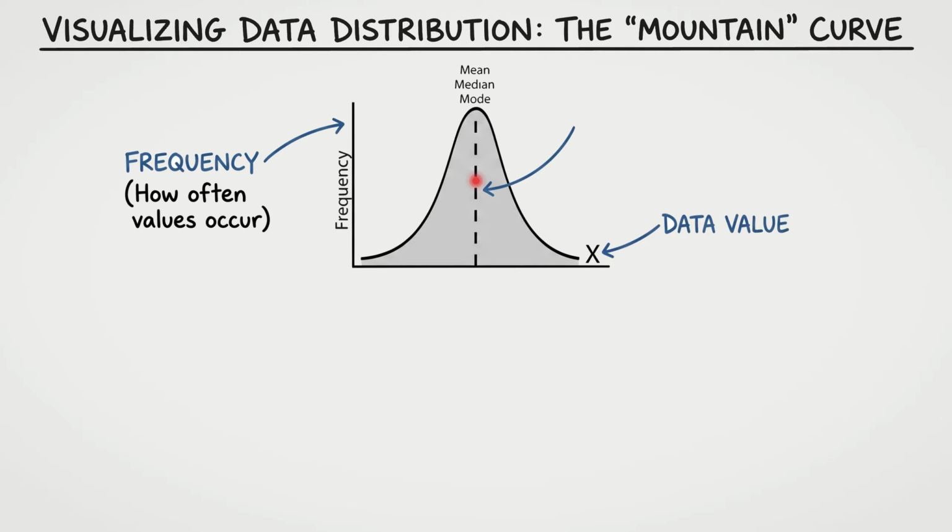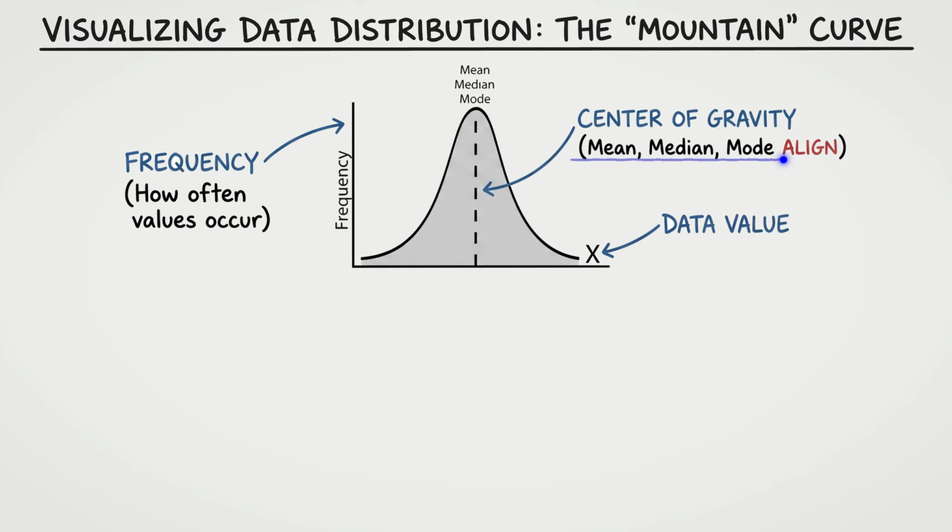In a perfectly symmetrical distribution like this one, the center line is exactly where the mean, median, and mode all align perfectly. Because everything balances perfectly around this point, you can think of it as the center of gravity for your entire dataset. But how does standard deviation actually affect this mountain? Standard deviation physically alters the shape of the curve.